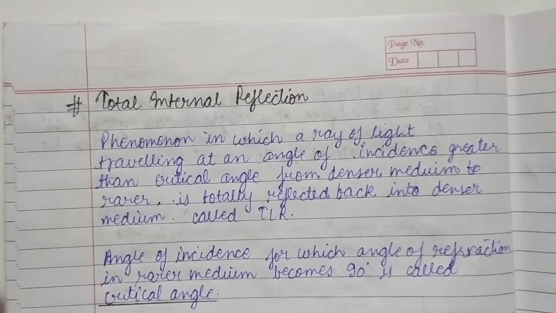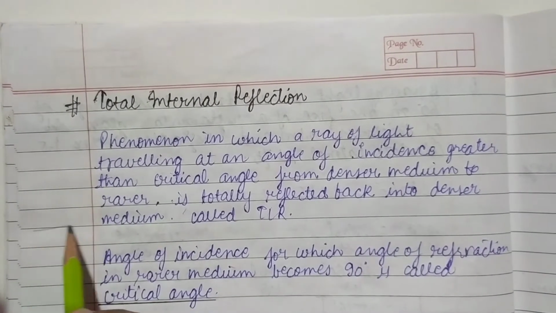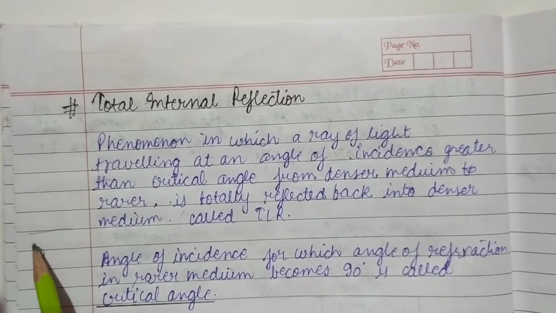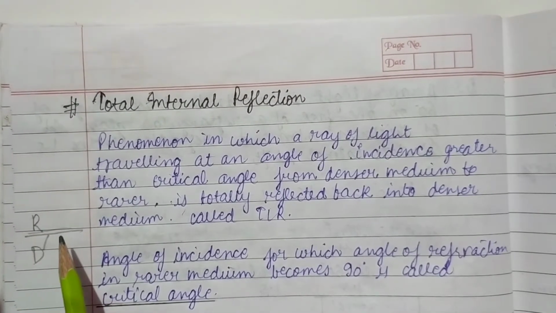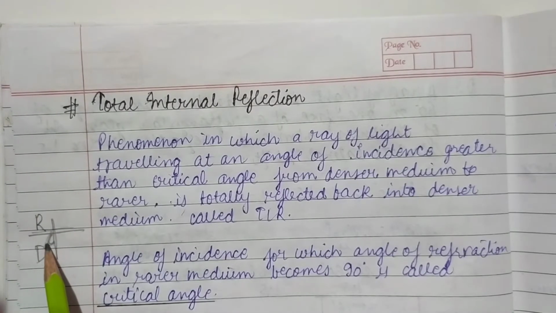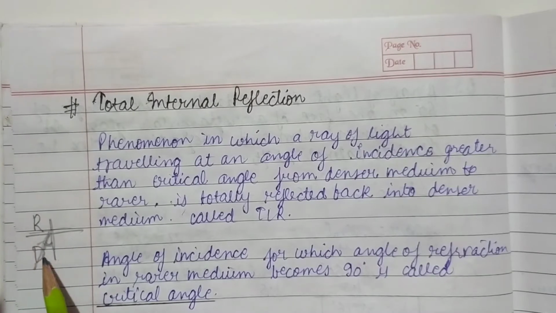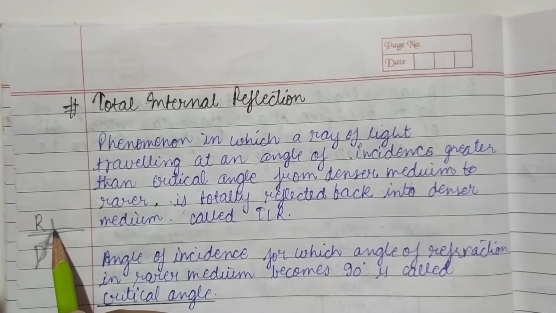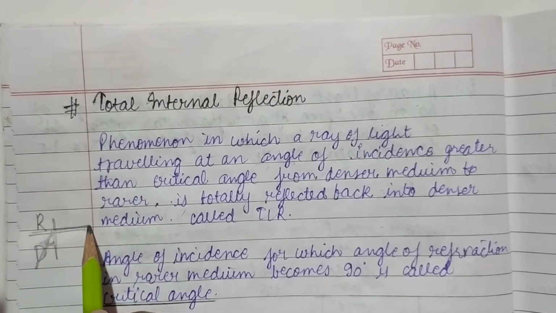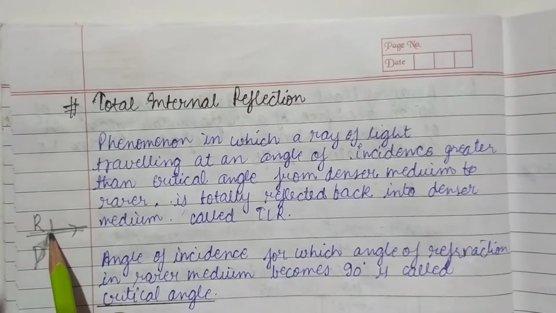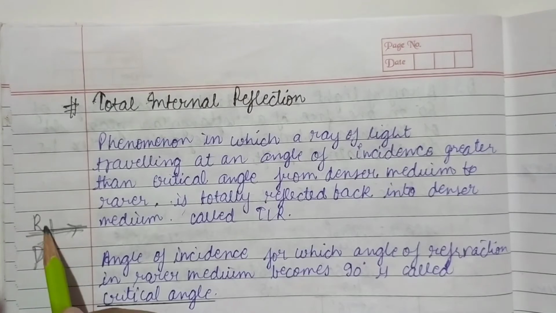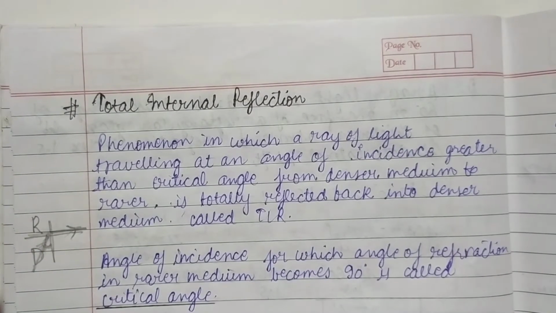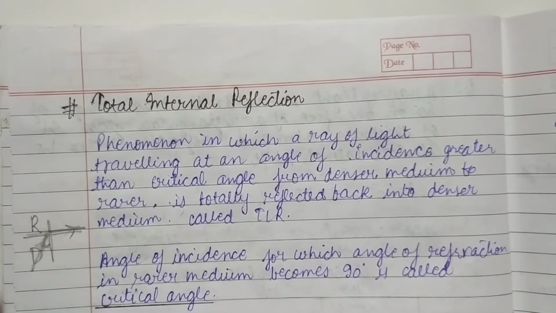But how are we talking about this? When a ray goes from denser medium to rarer medium, let us consider this is the denser medium and the upper medium is the rarer medium, and the angle of incidence of this incident ray is such that the angle of refraction becomes exactly 90 degrees, that means the ray goes straight along the interface of these two media. So this angle is the critical angle.